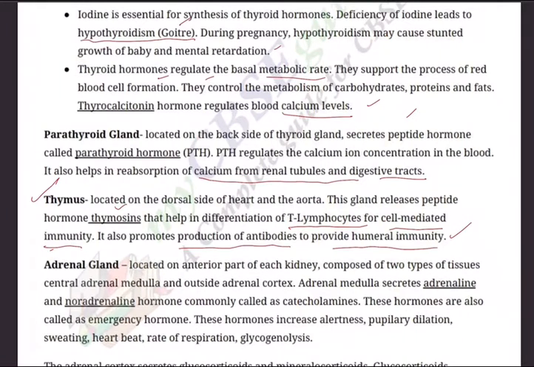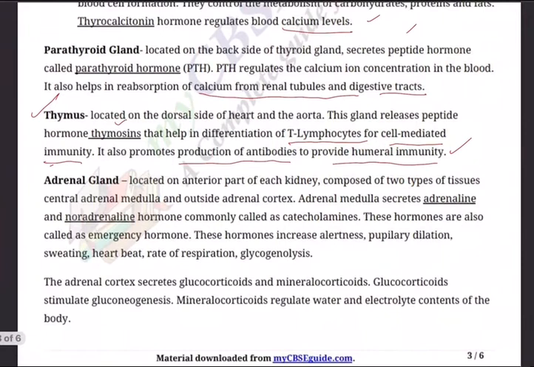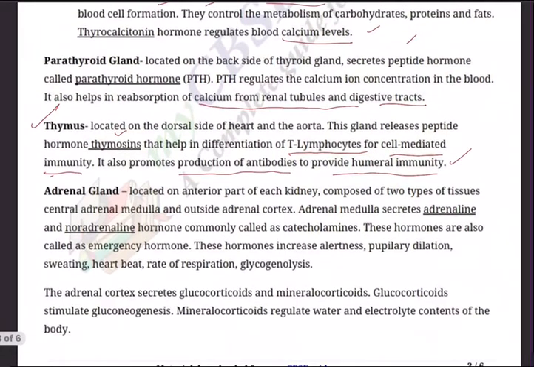Sometimes some people have autoimmune disorders like myasthenia gravis, so doctors advise the removal of the thymus. Once the thymus is removed, autoimmune disorders such as myasthenia gravis may be cured, but then the person will lose the production of antibodies to provide humoral immunity. So there is a choice. He has no other way, whether to go for it or keep it.